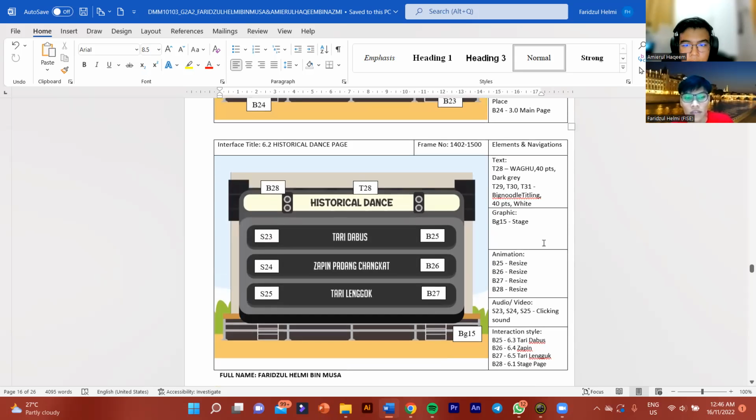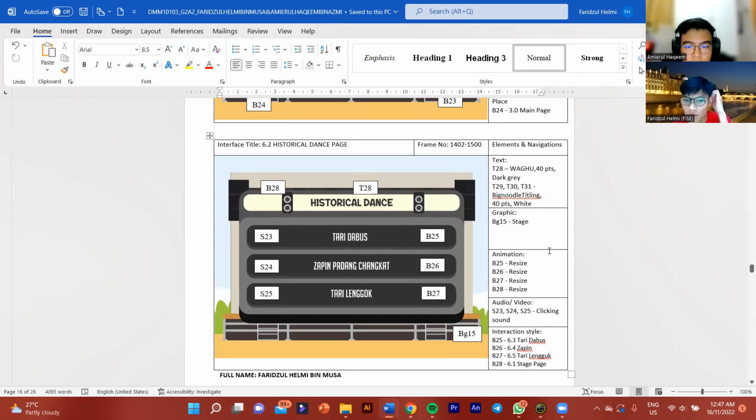The next interface title is 6.2, the historical dance page. On this page we have background 15 as the dance stage, and we have text in dark gray, 40 points, with white.